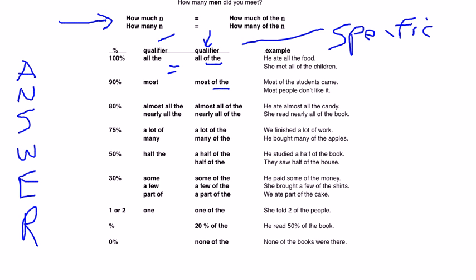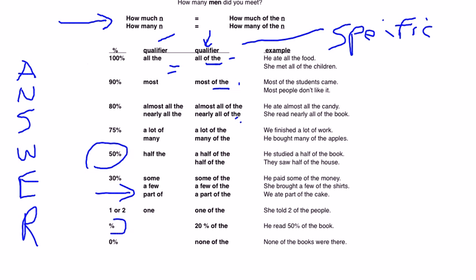The of the sounds a lot better. So how many people came? All of the people came. Most of the people came. Almost all of the people. A lot of the people. Once you get to 50%, half of the people. Some of the people, a few of the people, 1 or 2 of the people at the end.